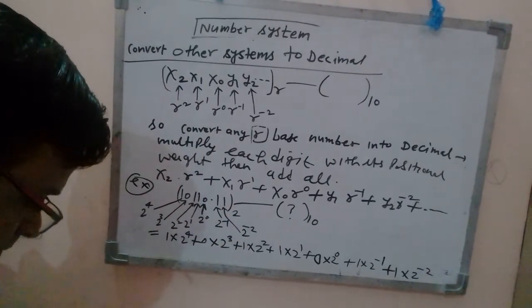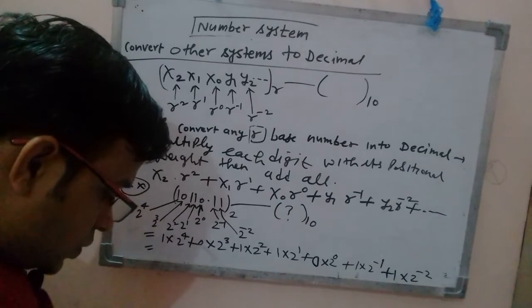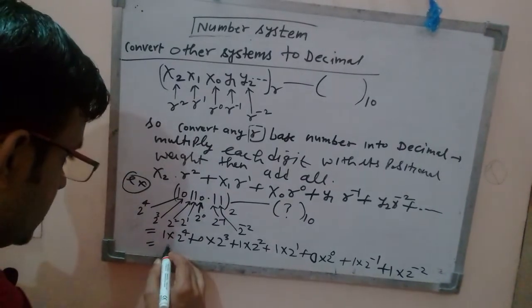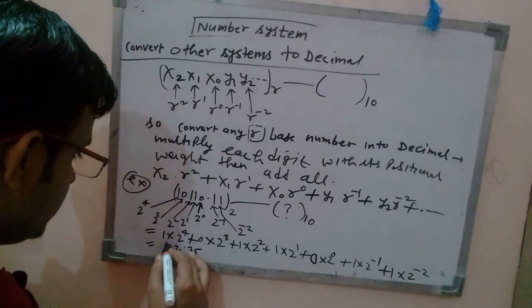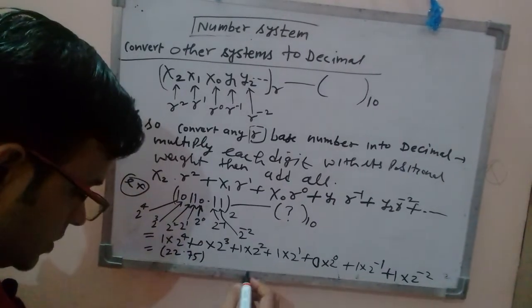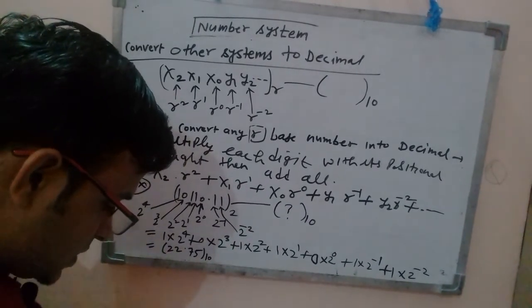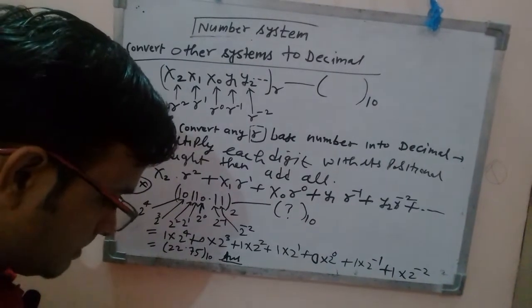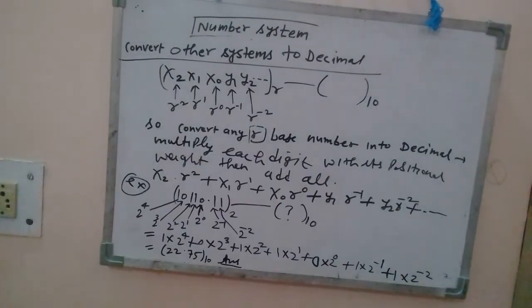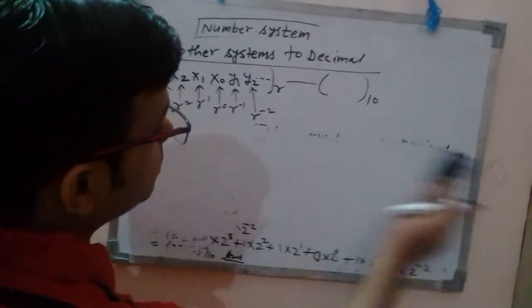Right? So when you solve this, just use your calculator, and when you solve this you will get 22.75 as an answer, right? This is the answer. Okay, so like this you will have to convert. Take another example.